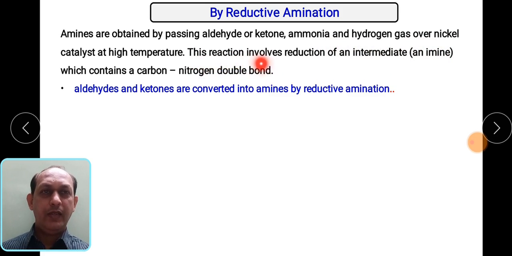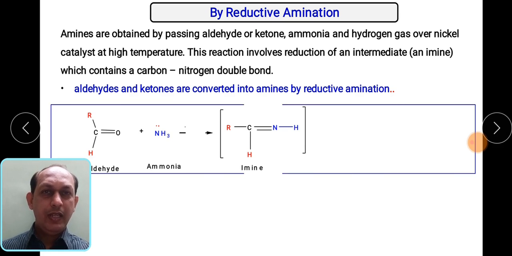This reaction involves an intermediate imine form, imines being compounds which contain a carbon double bond nitrogen, and then reduction to give amines. So aldehydes and ketones are converted into amines by reductive amination.